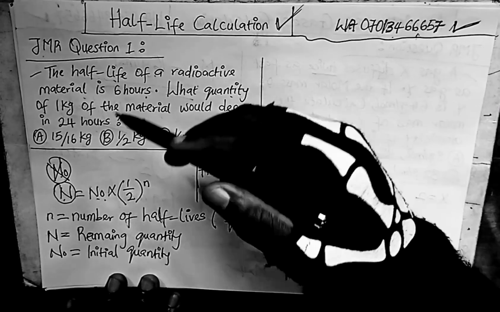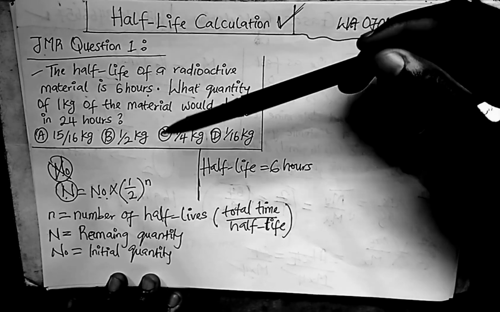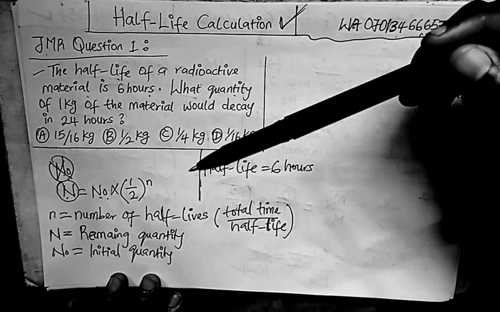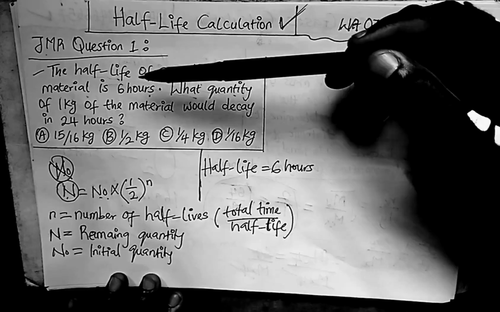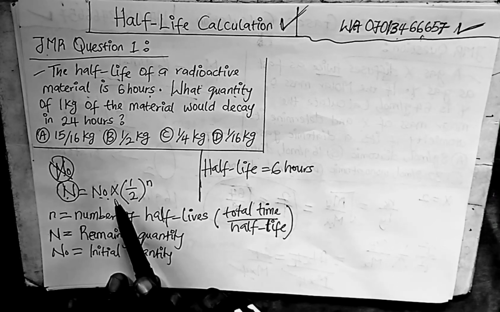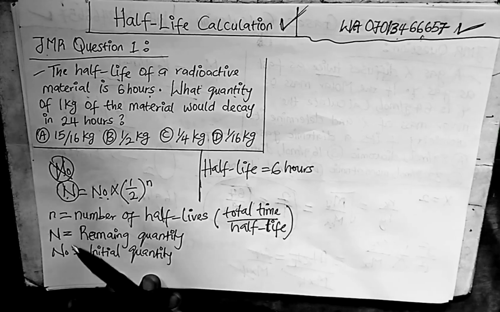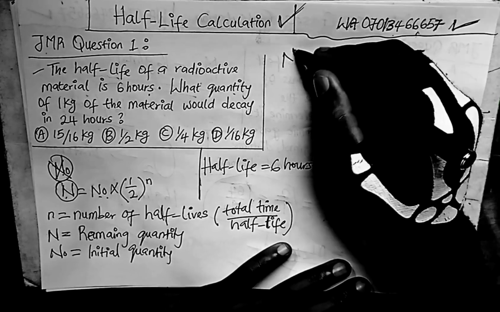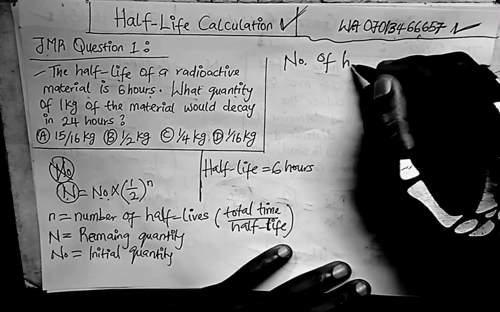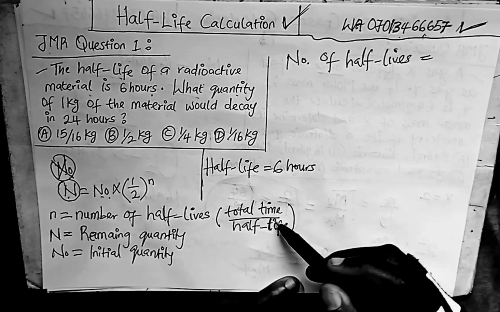Since we want to apply this formula, we have to find the number of half-lives, because it wasn't given in the question. They only give us the half-life of the radioactive material, but they don't give us the number of half-lives. So if we apply this formula we get the fraction that will remain. First of all, we find the number of half-lives.